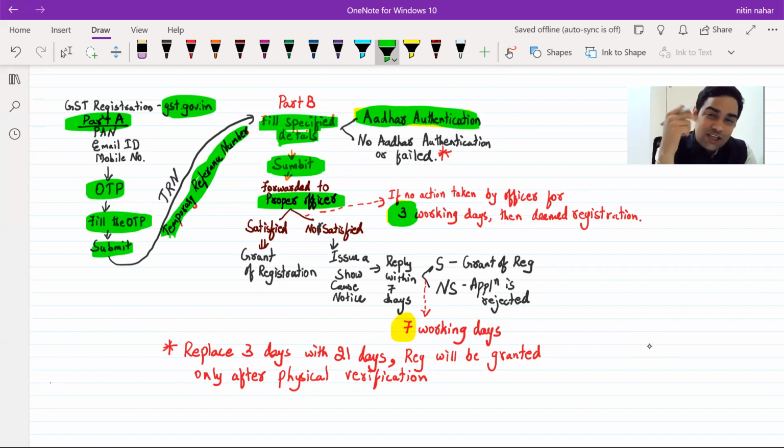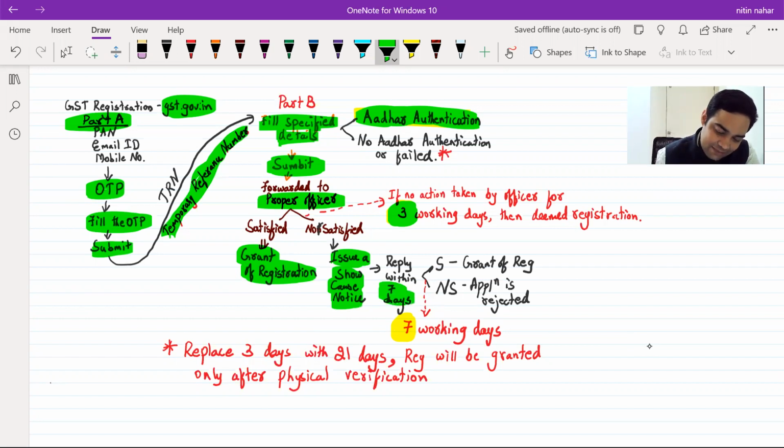Yes, sir. So he has to take some action. What action? Either he is satisfied or he is not satisfied. Now, if he is satisfied, then he will give us the registration. If he is not satisfied, then he has to inform us about the discrepancies. He will issue a show cause notice. Now, once he issues a show cause notice, thereafter you get 7 days time to reply. Again, once you have replied, can he sit on the application?